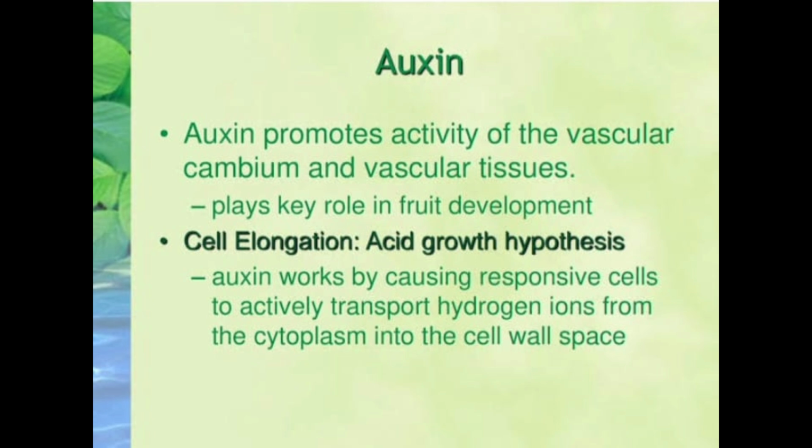Auxin works by causing responsive cells to actively transport hydrogen ions from the cytoplasm into the cell wall space.